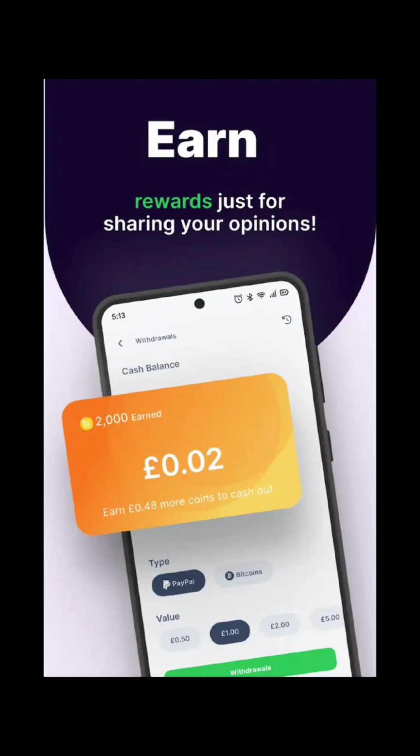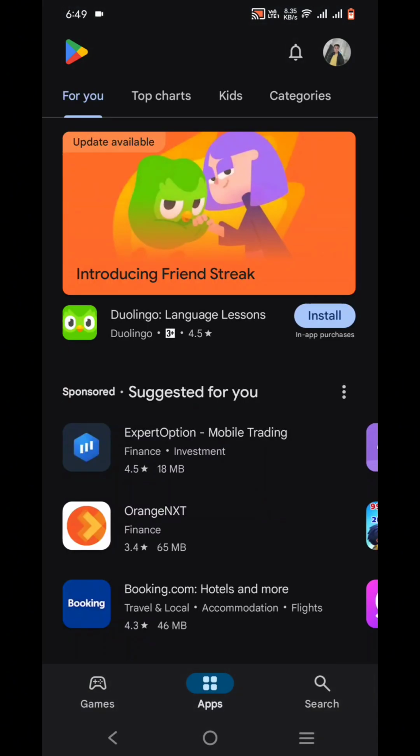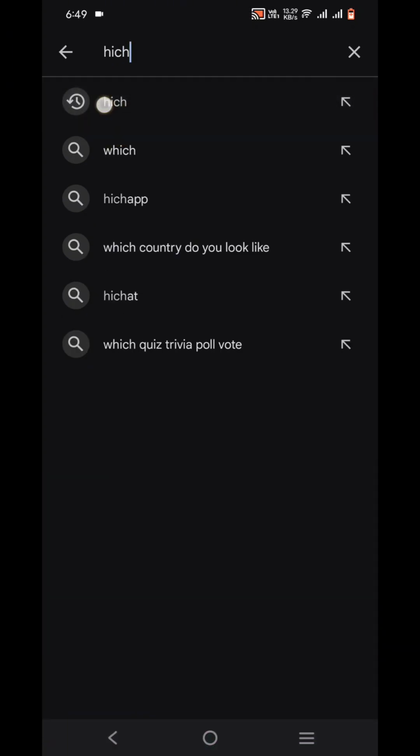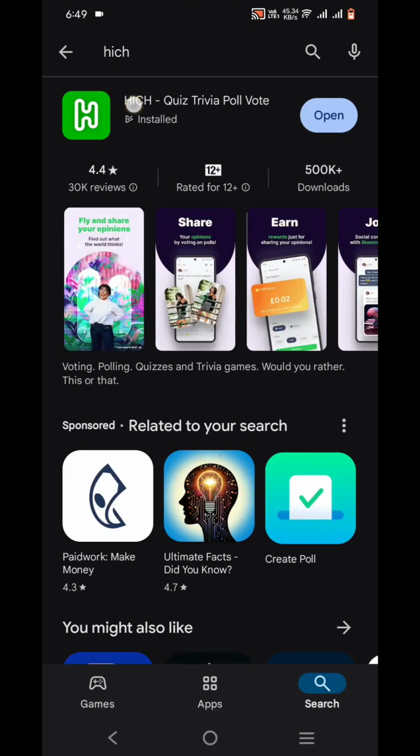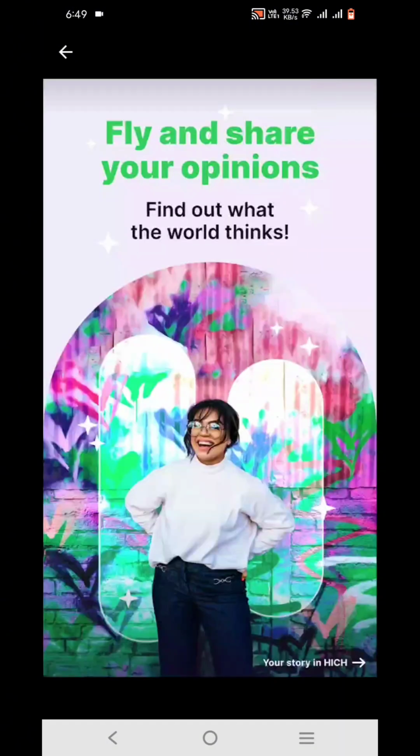This is HICH and today I'm going to be sharing one earning money app tip. The name of the application is HICH. Go to the Play Store, then search HICH, then download it, install it and log in with your Gmail.